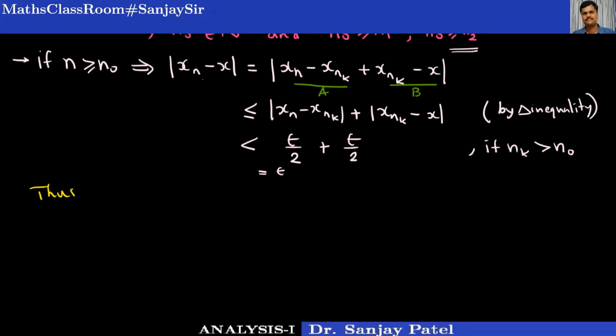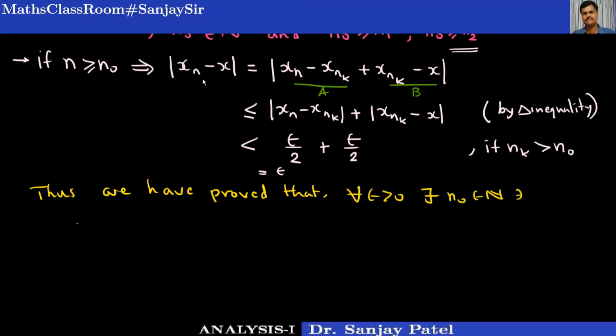Thus we have proved that for every epsilon greater than 0, because epsilon was arbitrary, there exists a positive integer n0 such that for any n greater than or equal to n0 implies mod of xn minus x is less than epsilon.